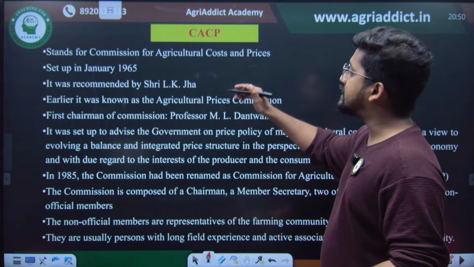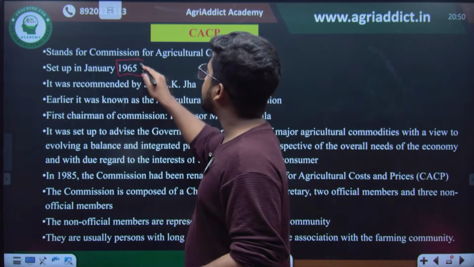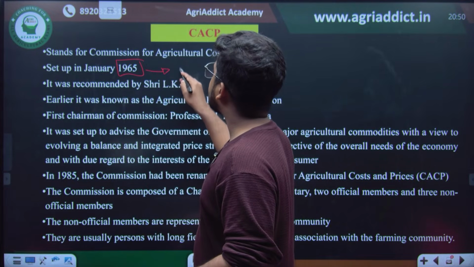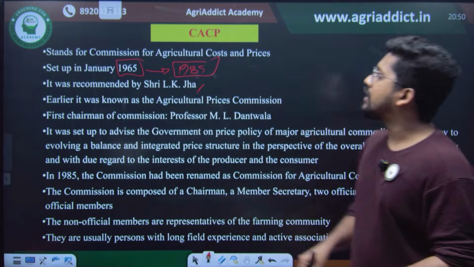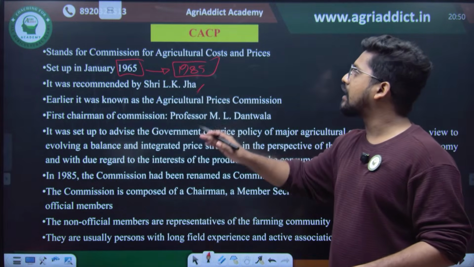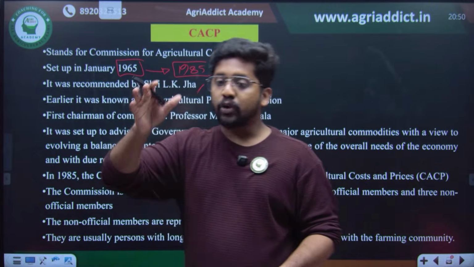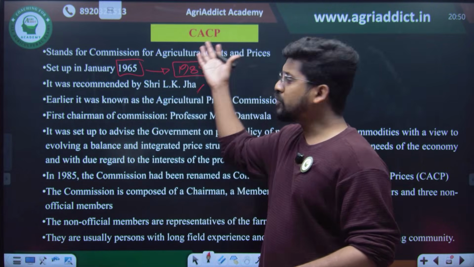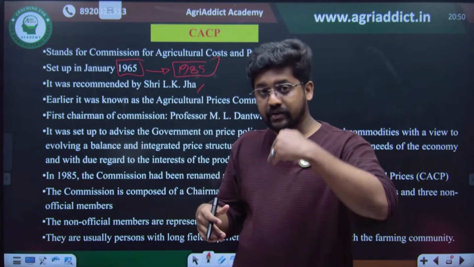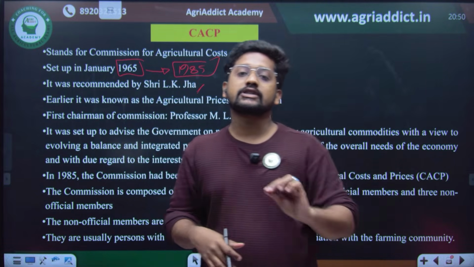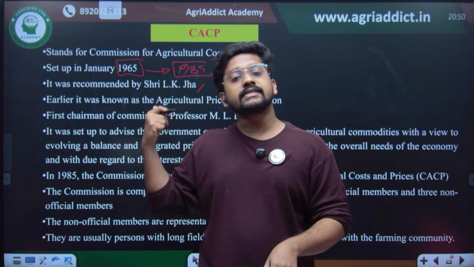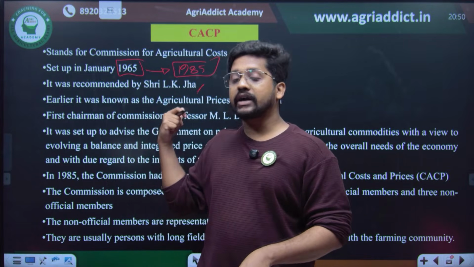Earlier it was APC, which was set up in 1965. Then it became CACP in 1985. This came under the recommendation of the LK Jha committee. CACP is an important institution which recommends the minimum support price in our country. So which is the institute that recommends the minimum support price? It is the Commission for Agricultural Costs and Prices.